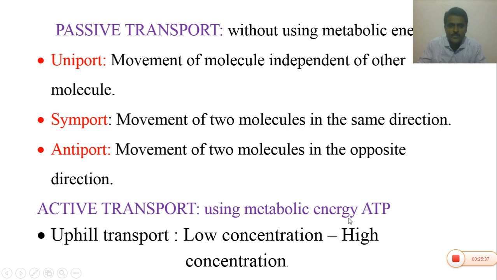Such energy is used in the transport of substances from one cell to the other through the cell membrane. That type of transport using ATP energy is called active transport. It is also called uphill transport, the transport of molecules from low to high concentration.